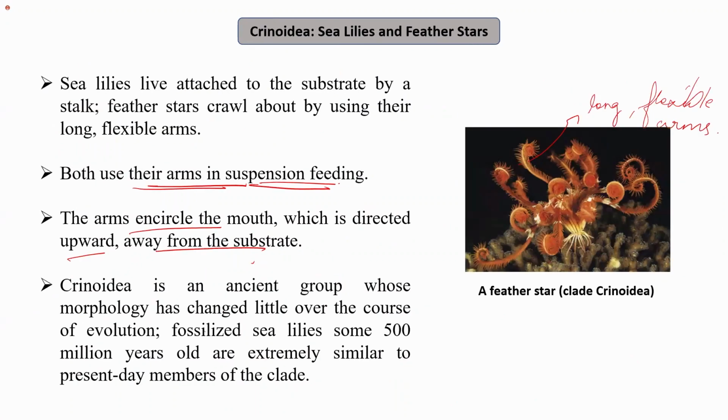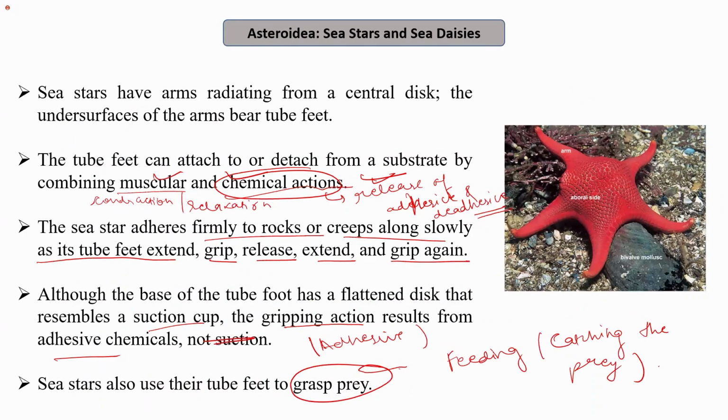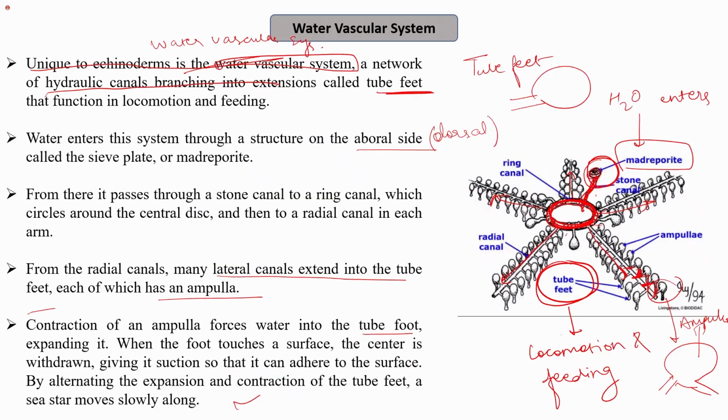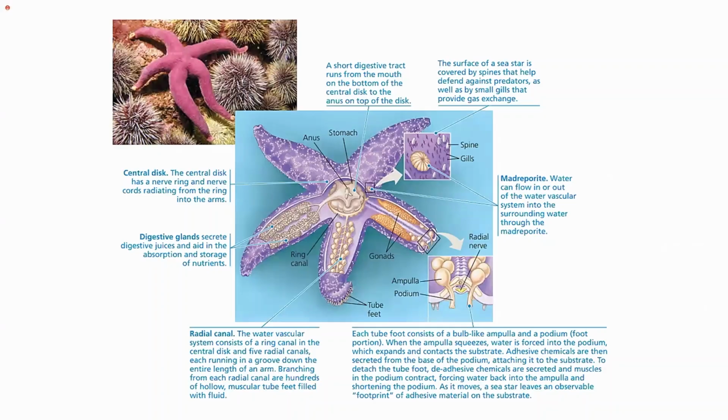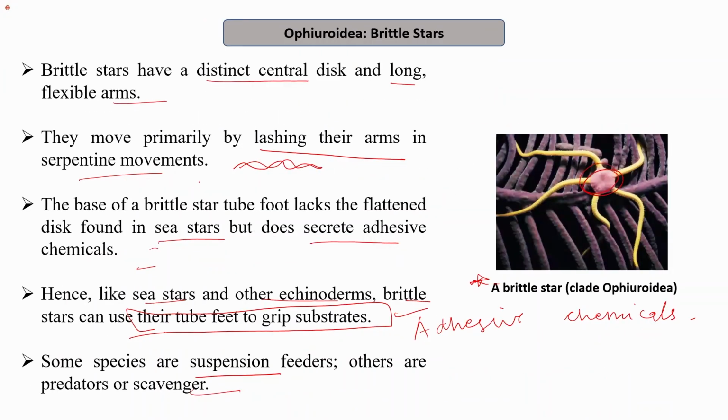The basic and most important characteristic is the presence of the water vascular system. This is a unique characteristic of the organisms of phylum Echinodermata. Although different classes of this phylum have distinct structures in their water vascular system. For example, in some you see that the central disc is different. As I mentioned here, the central disc is a little bit flattened.